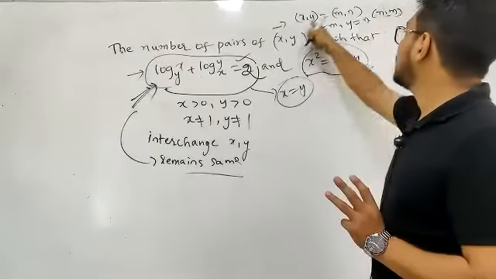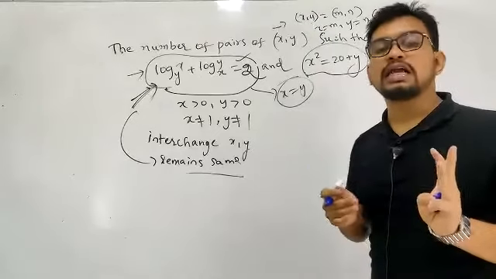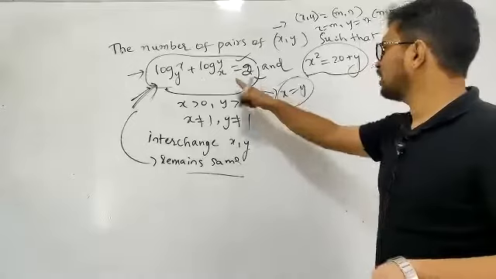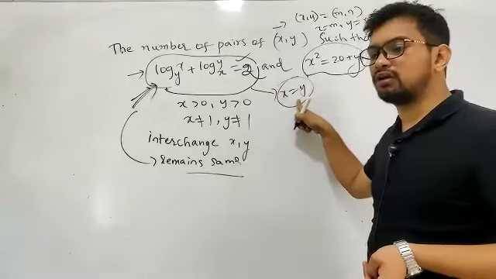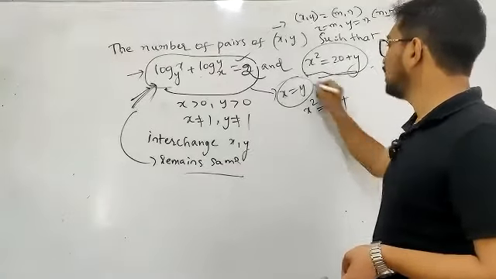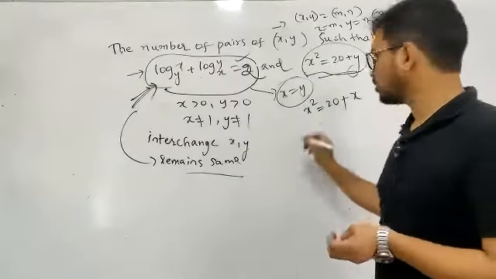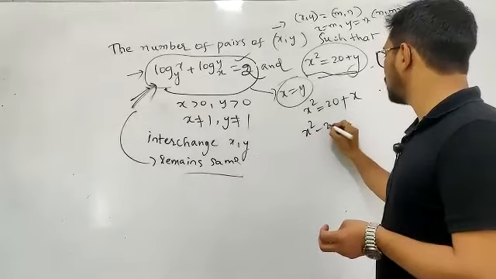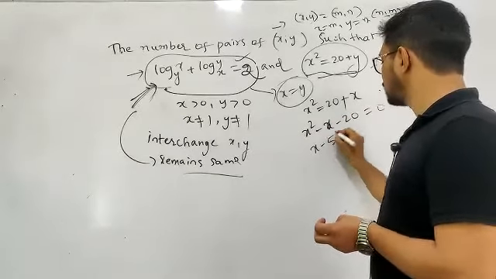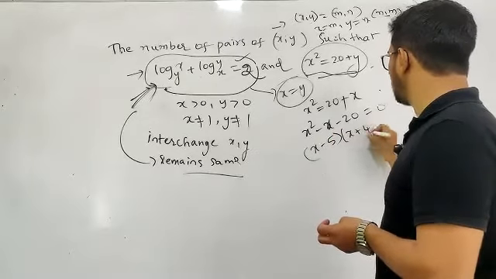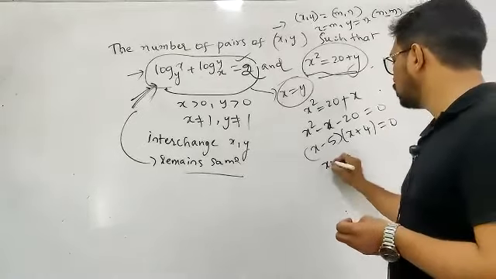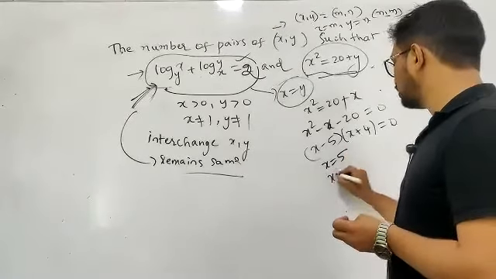So it means that in the ordered pair, it's like a vector, you have to equate only the corresponding terms. So from this conclusion, I can write x is equal to y. So this equation becomes x square is equal to 20 plus, in place of y you write x. So we'll be getting x square minus x minus 20 is equal to 0. So this is x minus 5 into x plus 4 is equal to 0. So we'll be getting x is equal to 5, x is equal to minus 4.